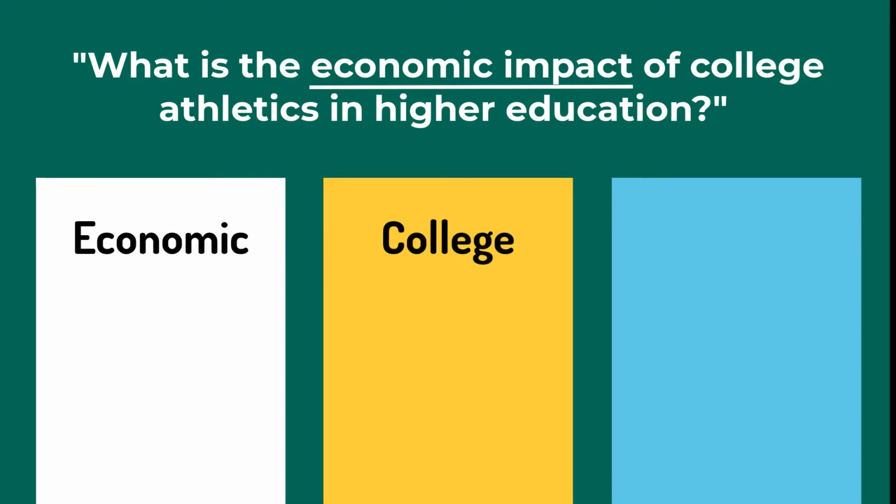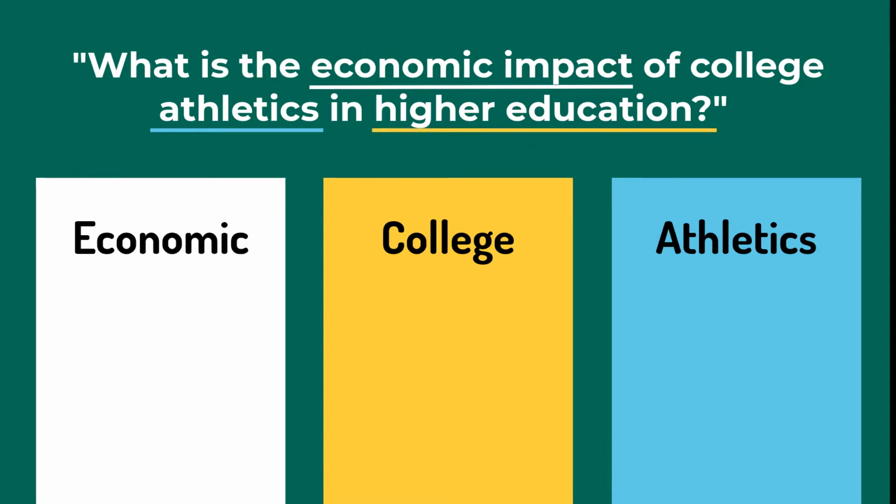Next, we have college. We'll place this in column 2. Again, we're going to get away from searching for phrases, and while we're not going to toss out athletics, we're going to place it in its own column because it's another important idea embedded in our topic. So we'll place athletics in column 3. Finally, we have higher education. Does it need its own column? No, and that's because it's a term that describes an idea similar to college. So we can actually place it in column 1.